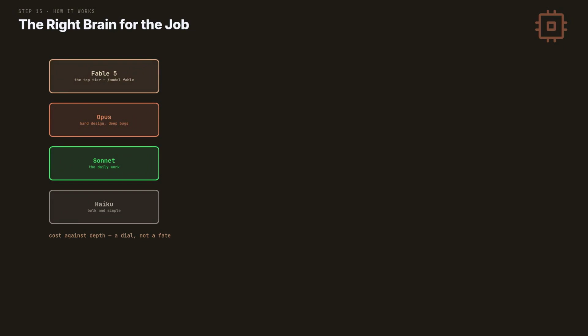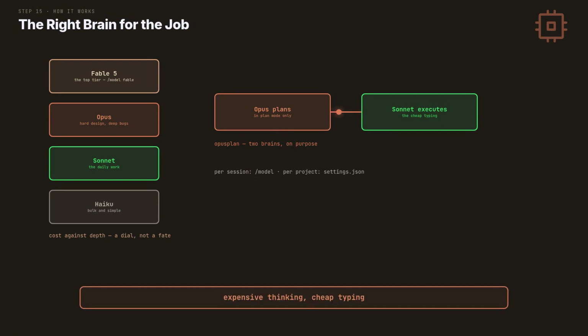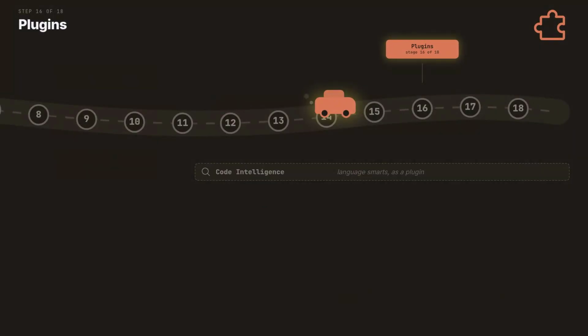The dial is cost against depth. Fable for the longest, hardest problems, Opus for deep thinking, Sonnet for daily work, Haiku for bulk. Opusplin mixes 2 on purpose. Opus writes the plan in plan mode, then Sonnet executes it cheaply. Set it per session with /model or per project in settings. Teams pin the dial in the repo. 1 command turns it on. Expensive thinking, cheap typing.